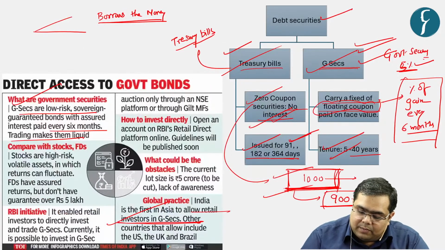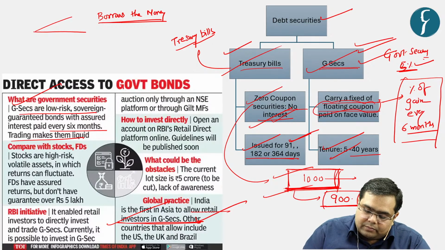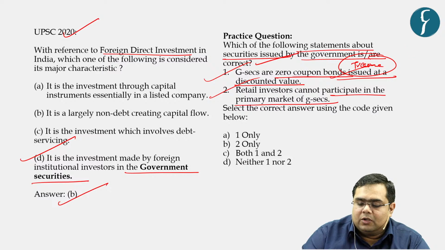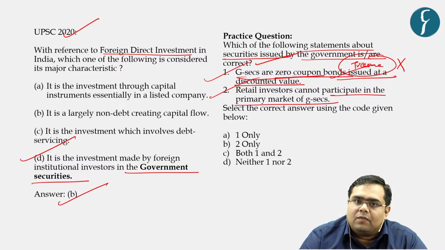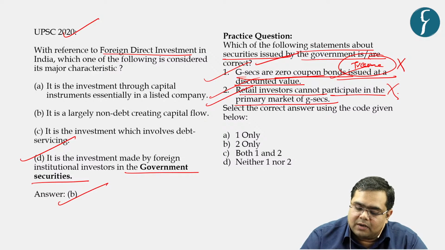Okay, so as we understood recently that government has allowed individual or retail investors to participate in the government securities market. So statement 1 is incorrect because this particular feature that zero coupon bonds issued at a discounted value, this is the feature of treasury bills, not G-Secs, right? And then second one is that retail investors are also allowed as of now. So both of these are incorrect and the answer is neither one nor two.